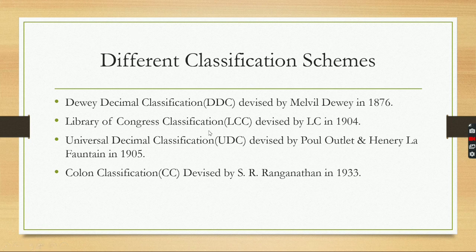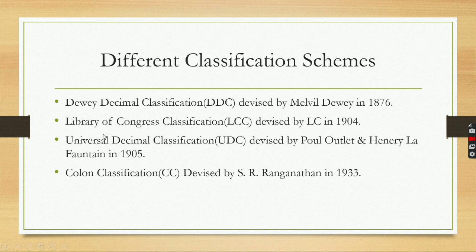These different classification schemes help us to provide the class number for a particular book. First of all, I will discuss the DDC. It is the Dewey Decimal Classification scheme, in short DDC. It was devised by Melvil Dewey in 1876. The next one is the Library of Congress Classification scheme, in short LCC, devised by the LC. LC means Library of Congress, the National Library of the USA, in 1904.